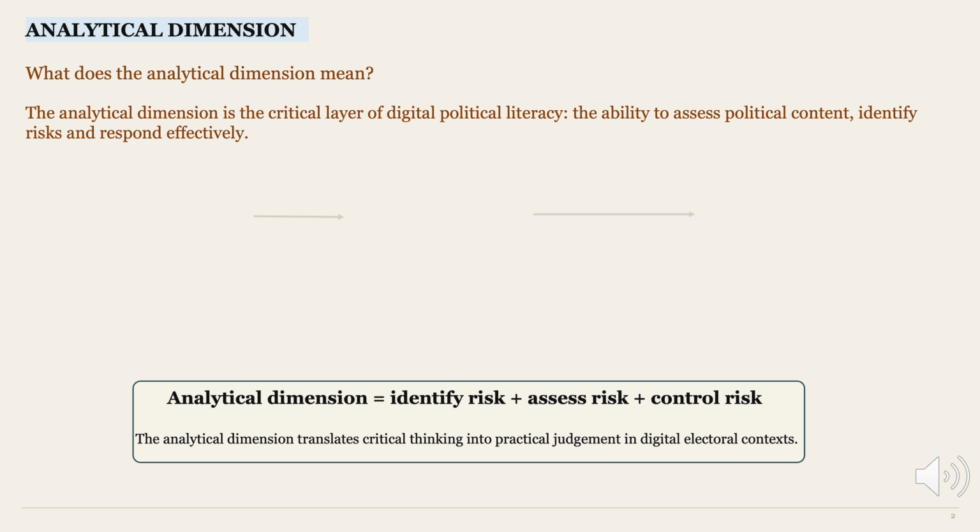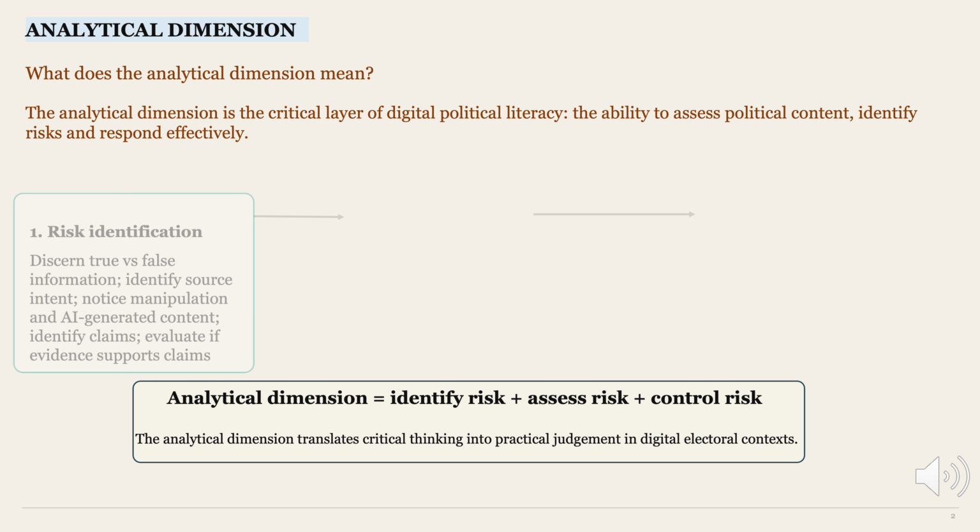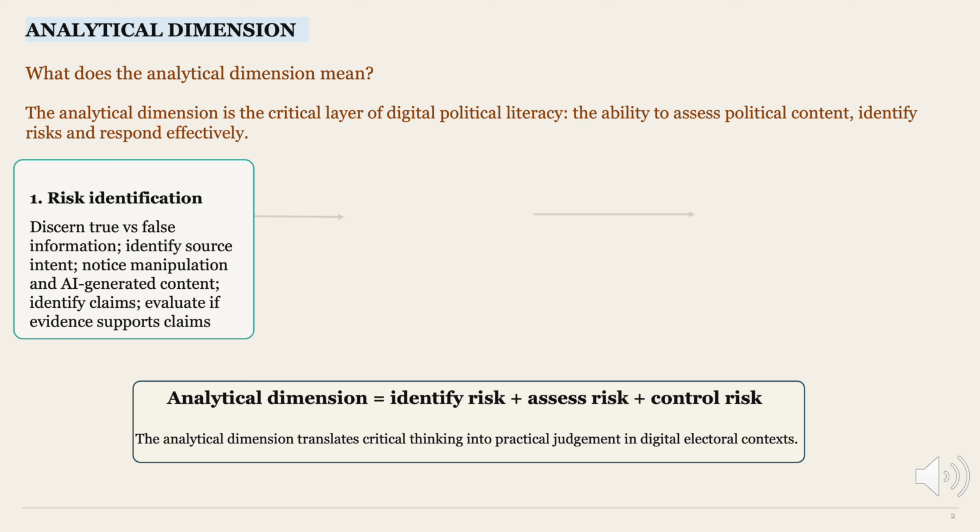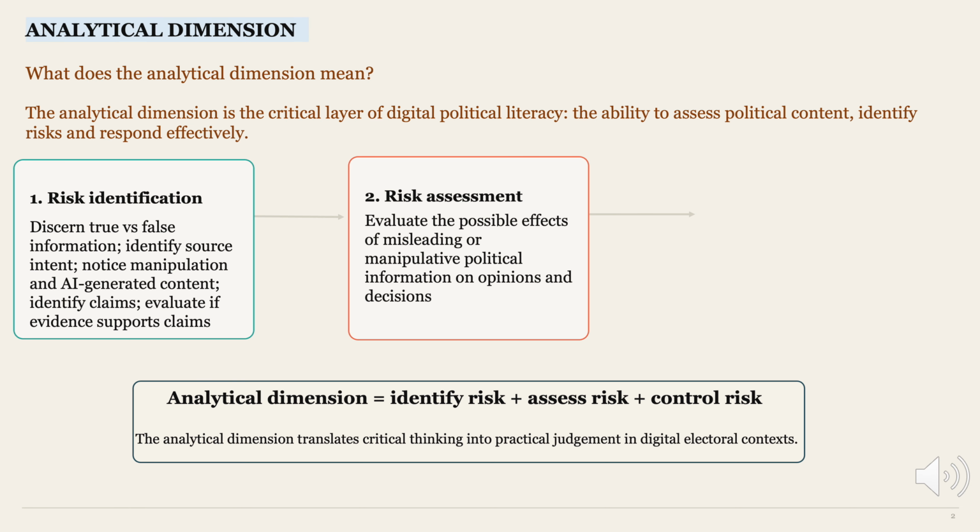content online. If the functional dimension is about knowing how platforms work, the analytical dimension is about knowing how to judge political content critically. The analytical dimension asks users to move beyond simply seeing or reacting to a message. First, users identify possible risks, such as false information, manipulative framing, hidden sponsorship, AI-generated content, or unclear source intent. Then, they assess how serious these risks may be.